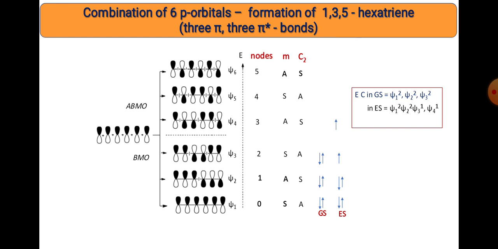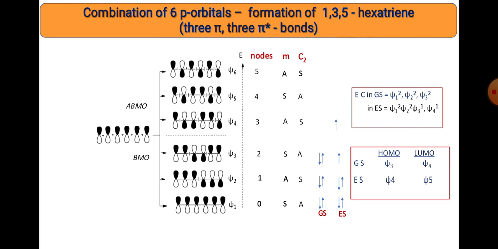In ground state and excited state, HOMO and LUMO will be different. The electronic configuration in ground state is ψ1², ψ2² and ψ3², while the remaining are 0. In excited state, one of the electrons from ψ3 moves to ψ4, so the configuration changes: ψ1², ψ2², ψ3¹ and ψ4¹. Now the HOMO and LUMO: in ground state, HOMO is ψ3 while LUMO is ψ4. While in excited state, the HOMO is ψ4 and the LUMO is ψ5.